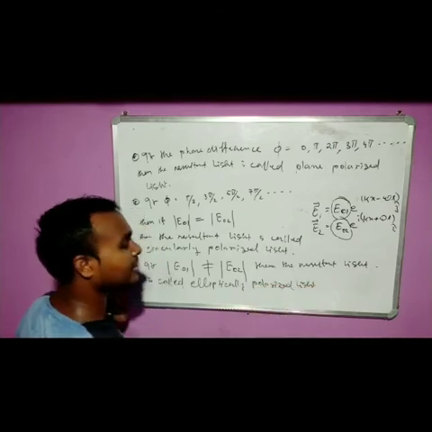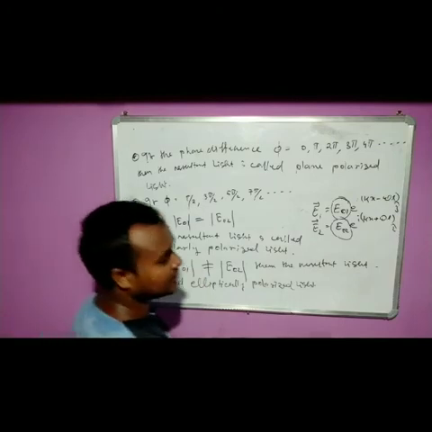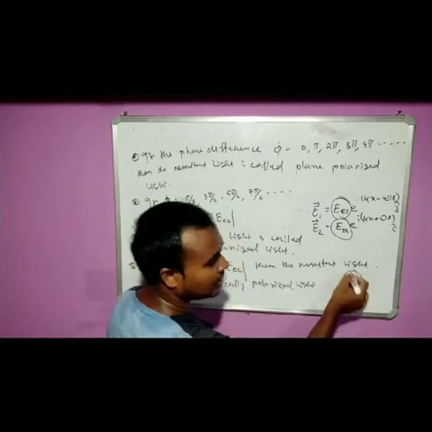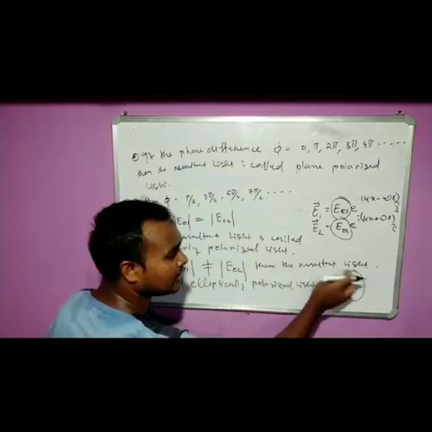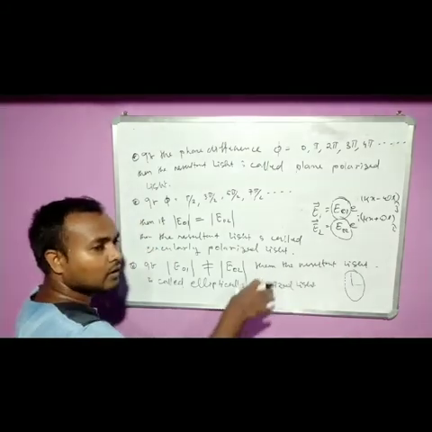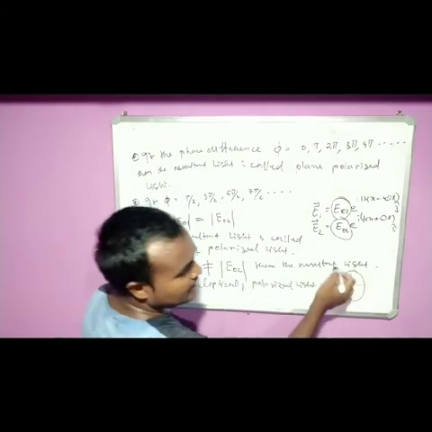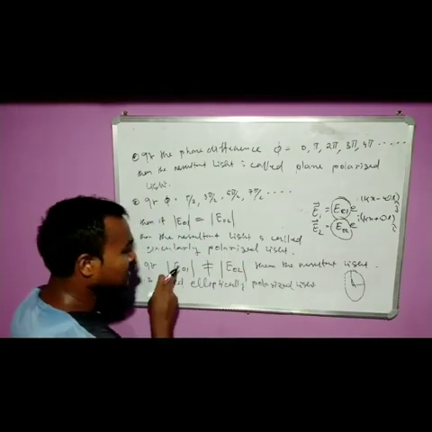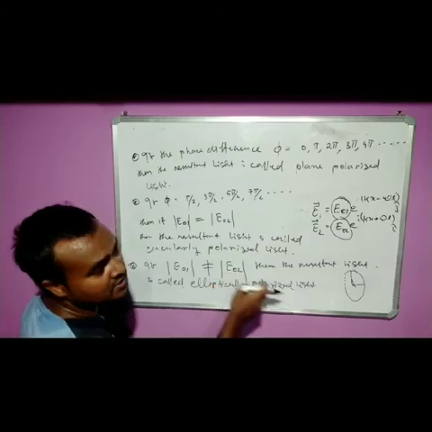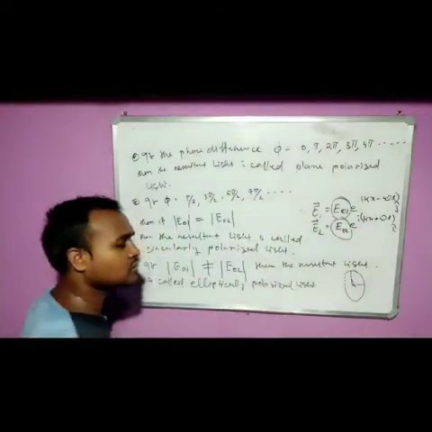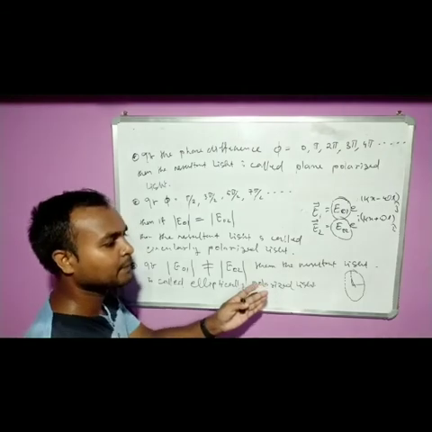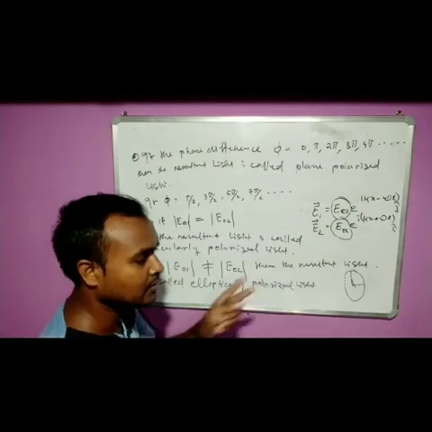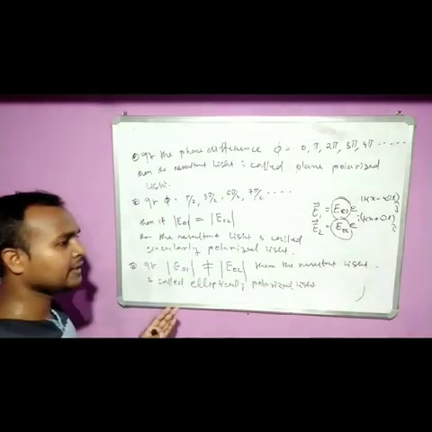You got my idea? If these two are not the same, an ellipse is just like this: this radius and this radius are not the same. If this radius and this radius are the same, then a circle is formed. But for an ellipse, this distance and this distance are not the same. It means E01 and E02, this magnitude and this magnitude, if they are not the same, then it will be called an elliptically polarized light. You got my idea? Okay?